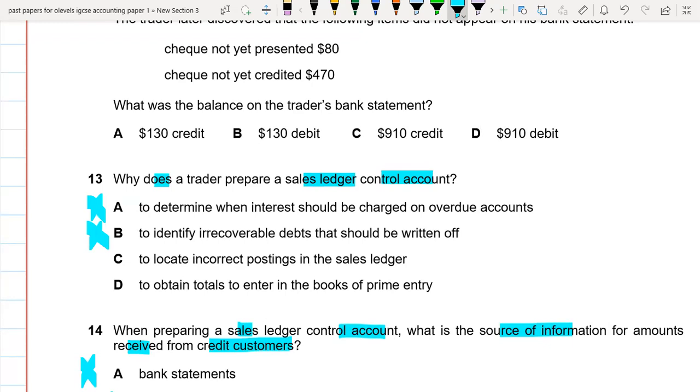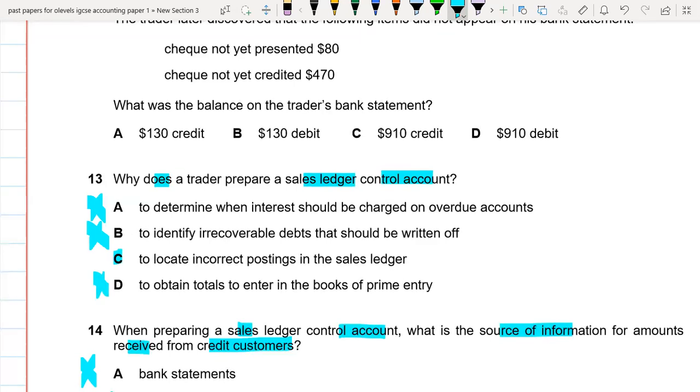Locate the entry posting errors in the sales ledger. Yes, this is the right option, because in the sales ledger we have individual accounts. It means that we are preparing each and every customer's account separately. So if there is any entry posting error we have done in the sales ledger, we can rectify it. That's why C is the right option. To obtain totals to enter in the books of prime entry. No, this is not the right option.